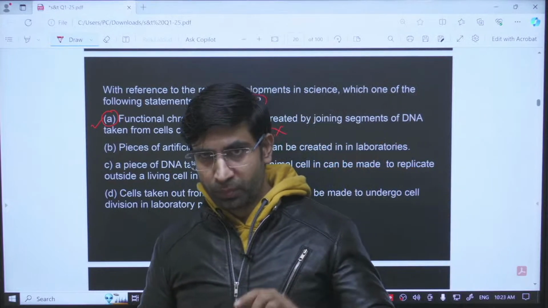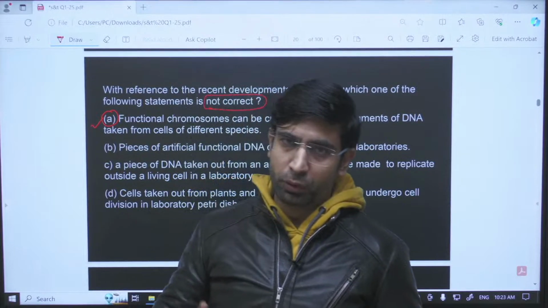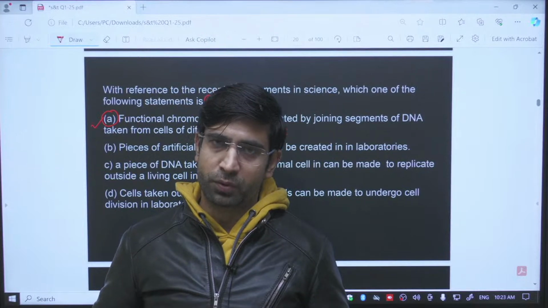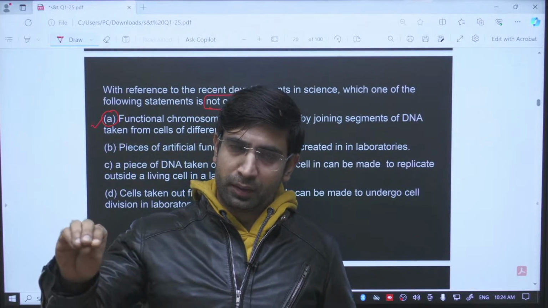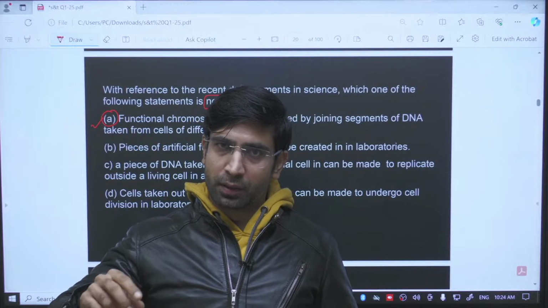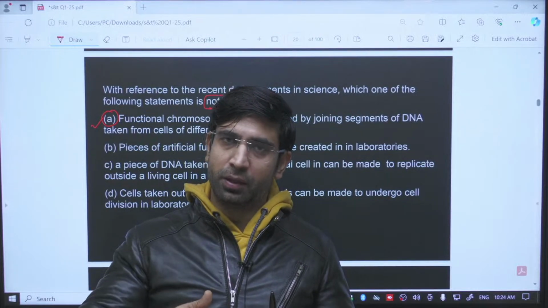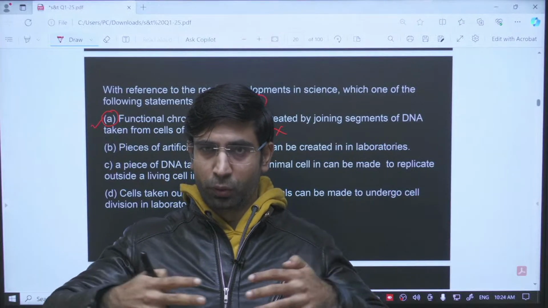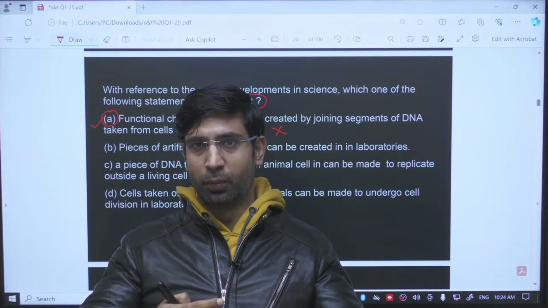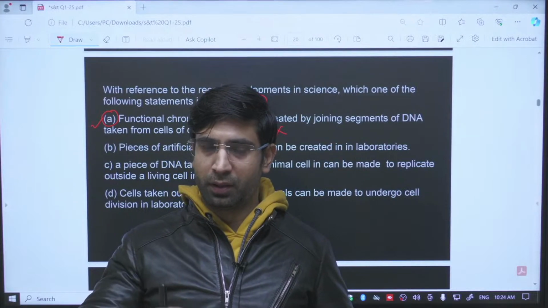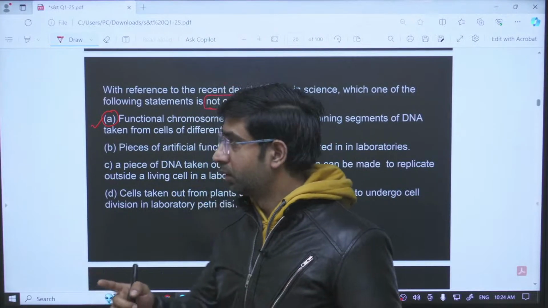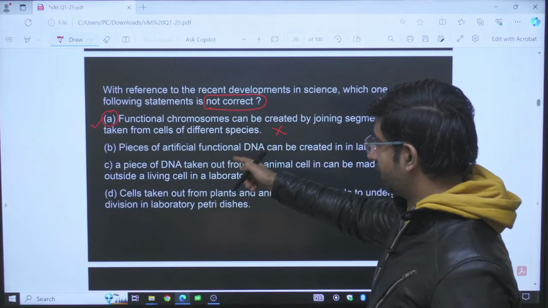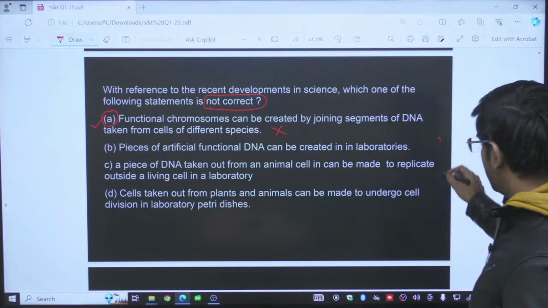Chromosome is a large molecule. We have not taken chromosomes, we have taken only the DNA. DNA from one species can be merged with the DNA of another species, but this is not possible: you cannot connect two chromosomes and create a functional chromosome. This has never happened till now. So, this is a wrong statement, and the question is asking you about the not correct. So, this is your answer, but let me go through the other statements.